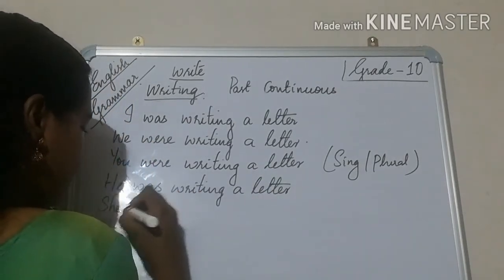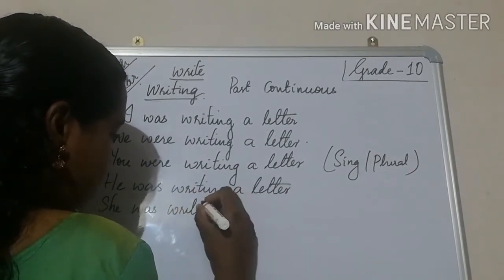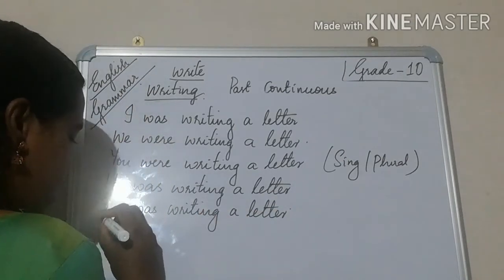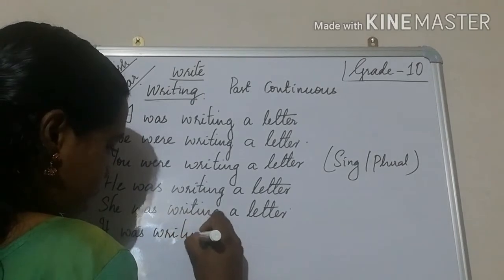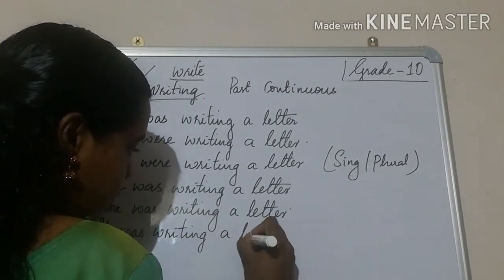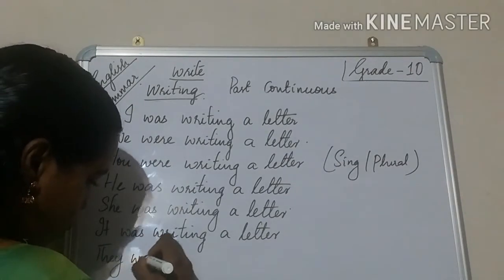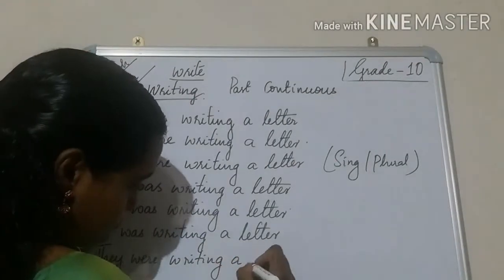Then she was writing a letter. Then it was writing a letter. And they were writing a letter.